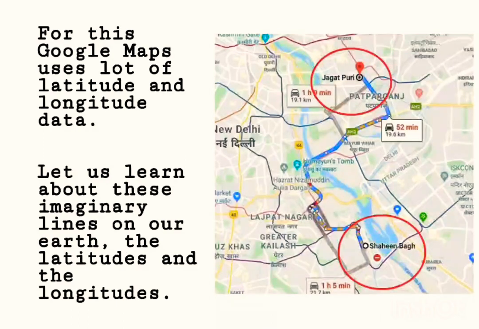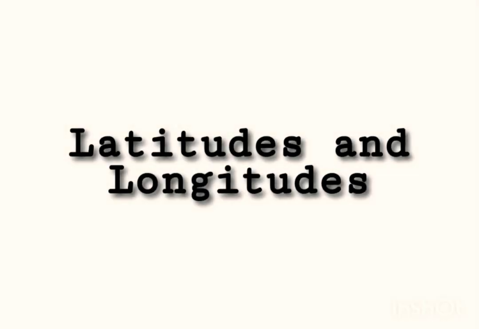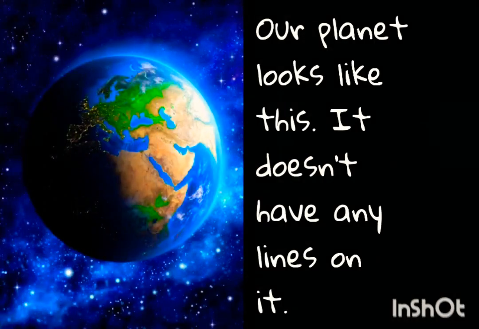Let us learn about these imaginary lines on our Earth, the latitudes and the longitudes. But before that, let us understand that our planet looks like this. It actually has no lines on it.